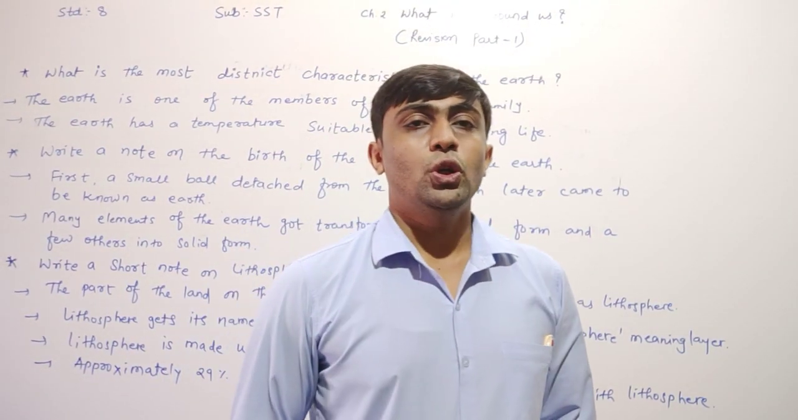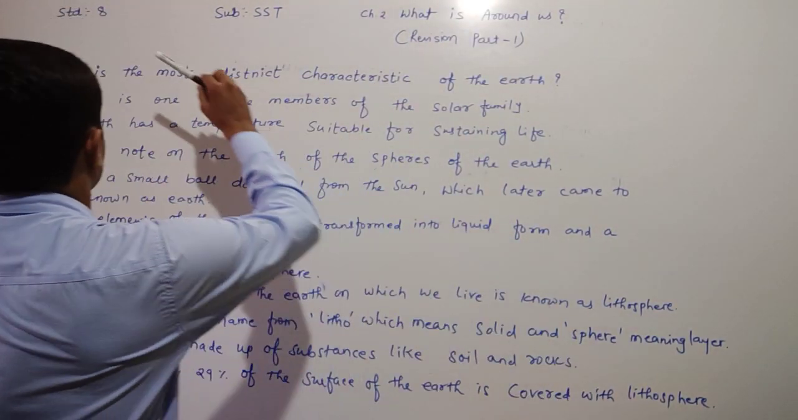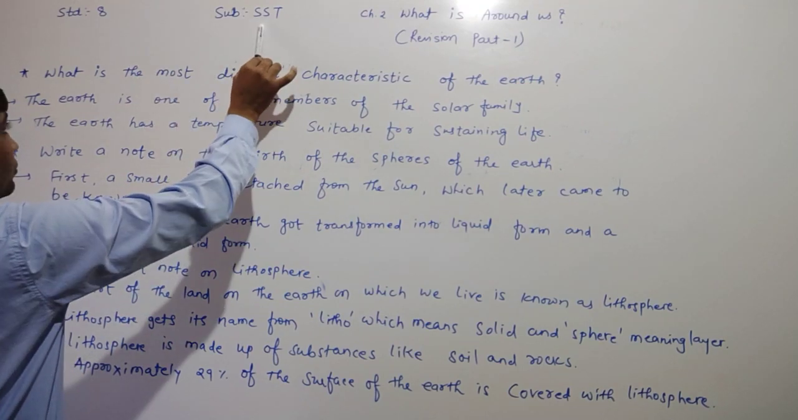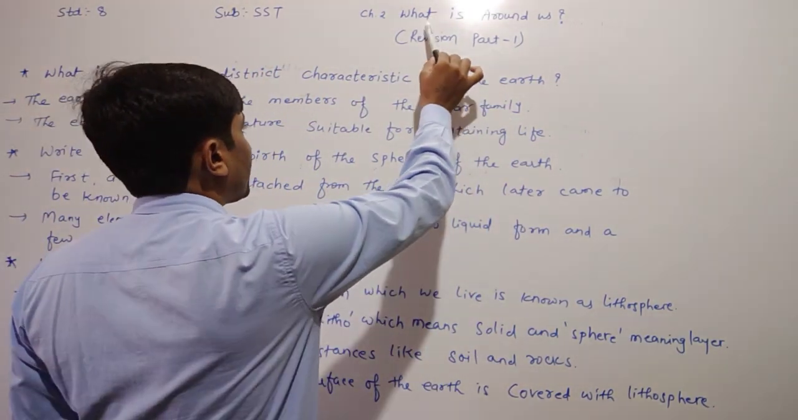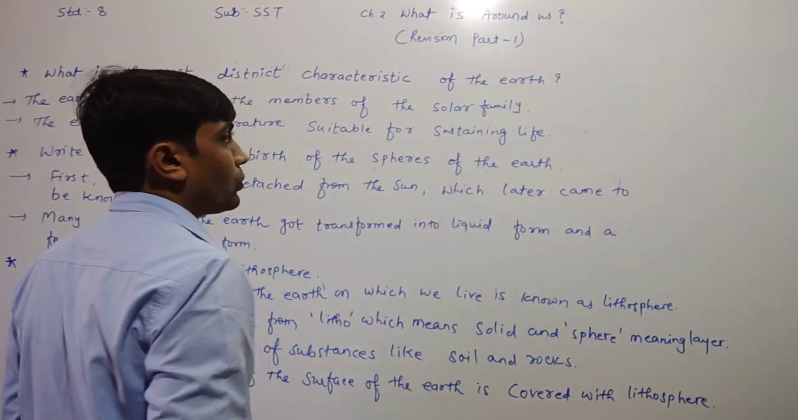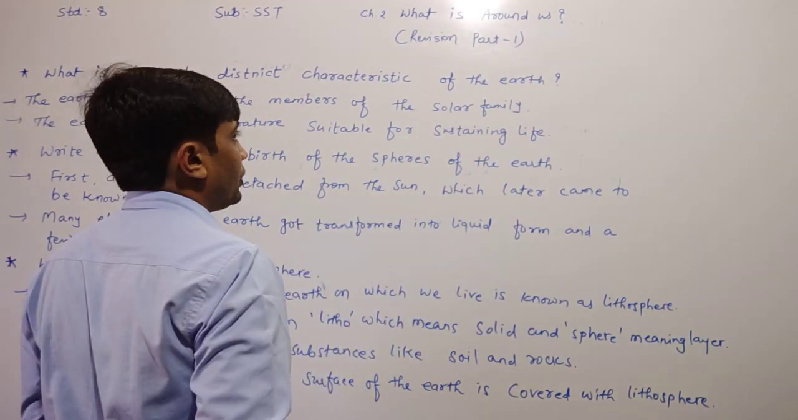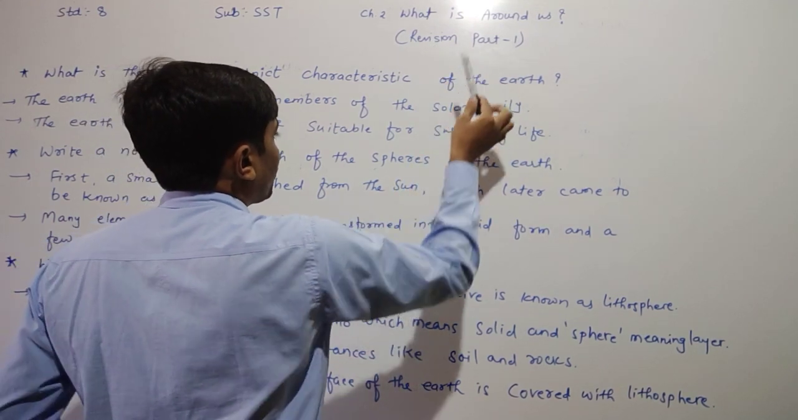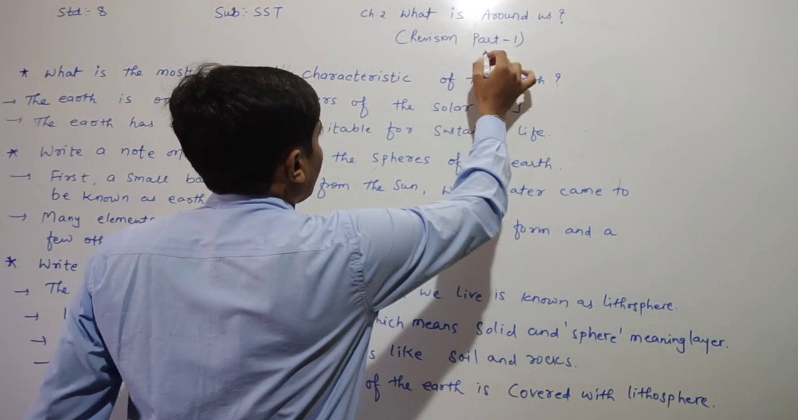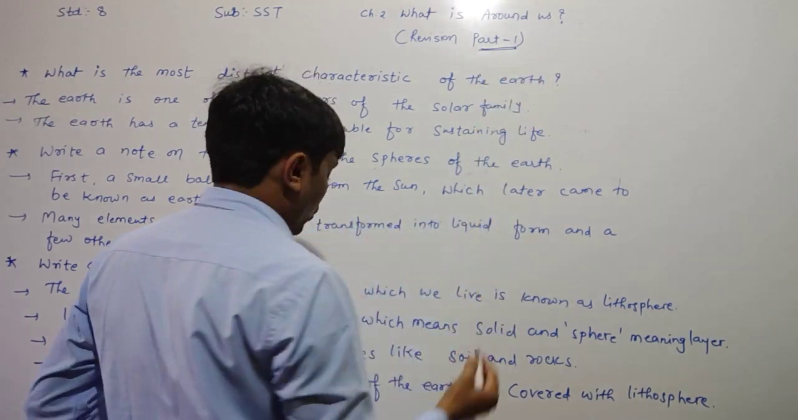Dear children, today we have to learn in Standard 8 subject Social Science chapter number 2. The name of the chapter is What is Around Us. Dear children, here we have done the revision. So this is the part 1 of the revision of chapter number 2.